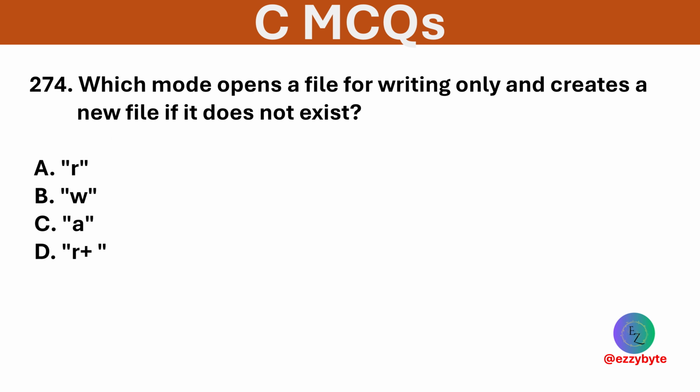Which mode opens a file for writing only and creates a new file if it does not exist? Options are R, W, A, and R+. Option B is correct. W mode creates or truncates file for writing.